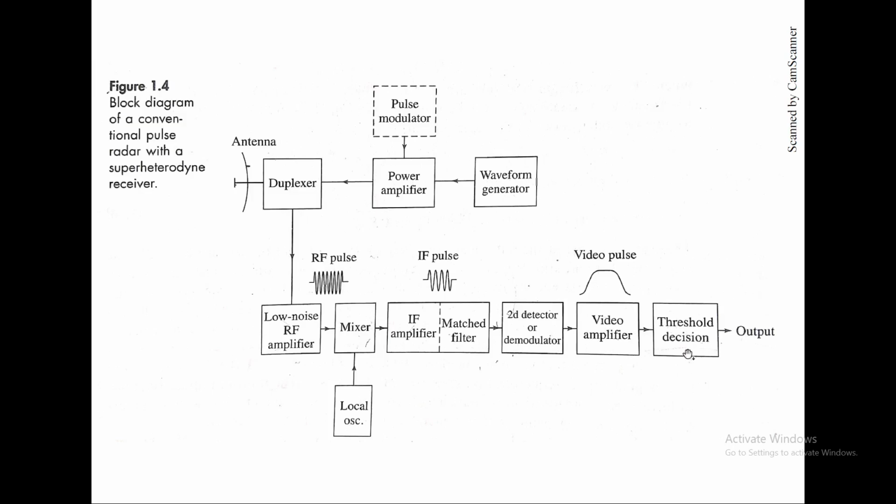And then the signal is sent to the threshold decision. As I have told, if the threshold is too high, they might miss the target. If it is too low, there is a chance of false detection.